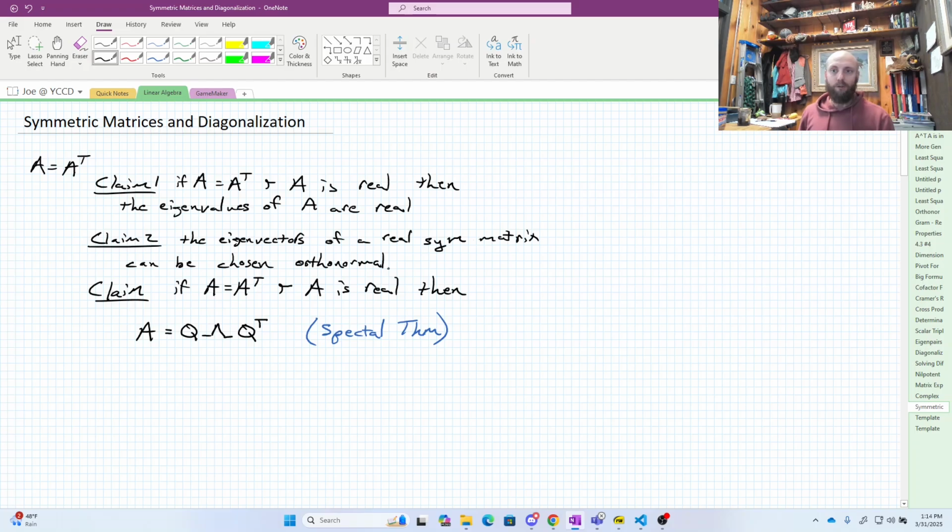I'm going to make these two subclaims, and then once I've got these two subclaims, I'm actually going to automatically get the spectral theorem.